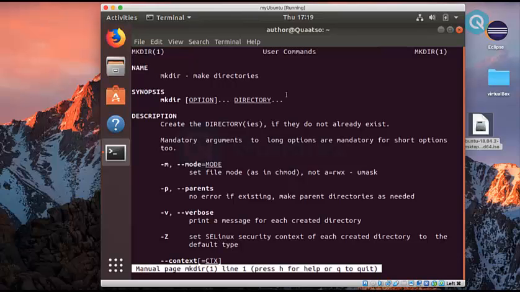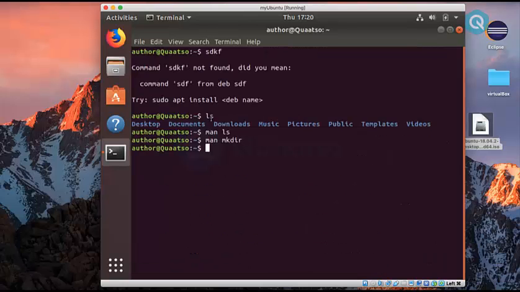It can accept optional options. Since the operand is followed by three dots, it means we can pass any number of directories with this command, and it will create all of them at once. So if you know how to read a synopsis, you can easily decipher what the command does. And we have documentation of all commands available in Linux. Once you complete reading your manual, you can just press the Q button to quit from this documentation page.